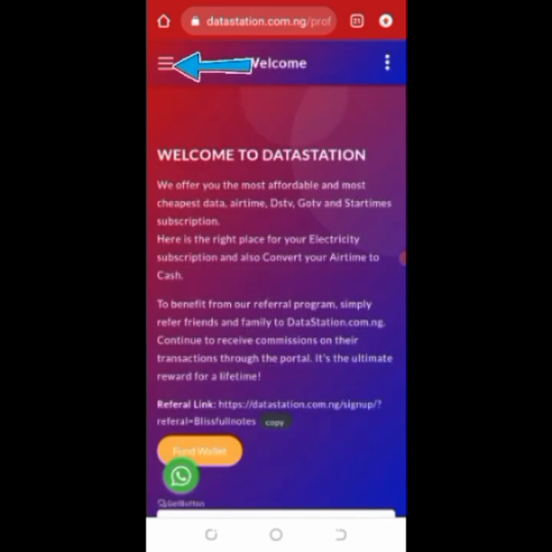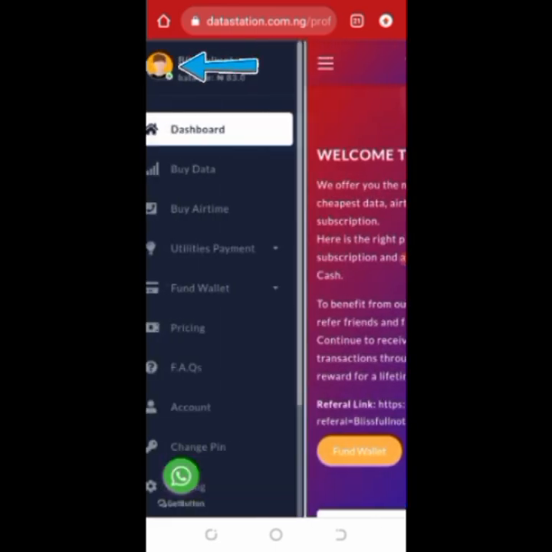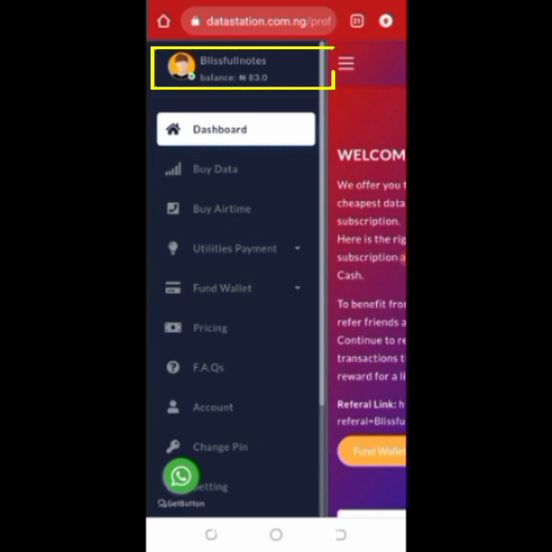Click on these 3 lines. That's like a dashboard. And you can see your wallet balance here anytime you charge. So you can buy airtime for any network. You can also buy data for any network. You can do utilities payment, TV and cable, your NEPA bills. You can fund your wallet. You can ask questions. You can change pin. You can log out. You can set so many things just by clicking on that 3 lines.